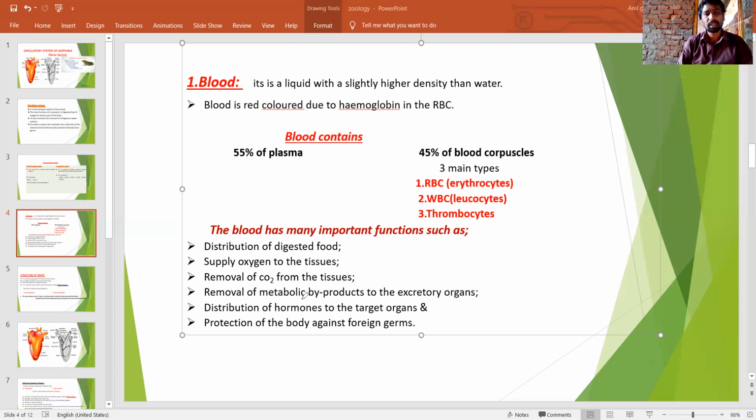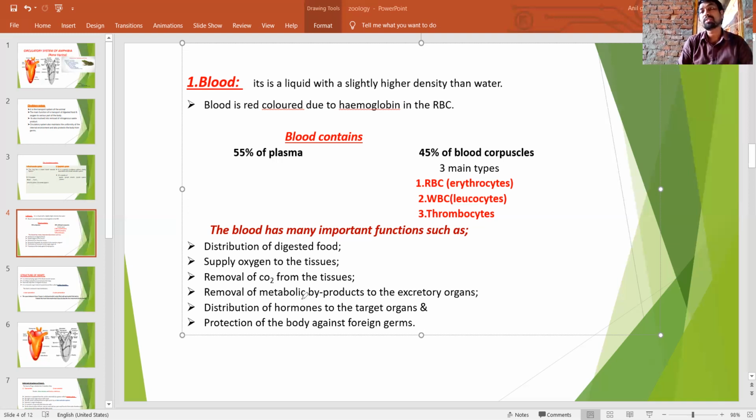The digested food is absorbed through microvilli. The microvilli transport the digested food into the blood. Blood transports digested food like amino acids, fatty acids, and glycerols. These all are end products of the small intestine. They are absorbed through microvilli and transported through blood. This is the first function of the blood.